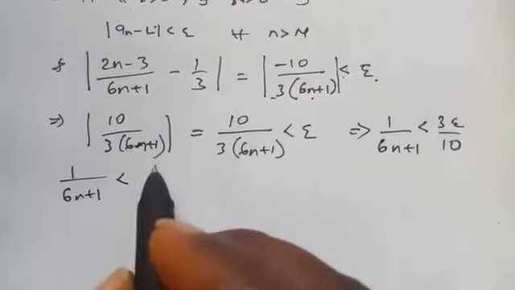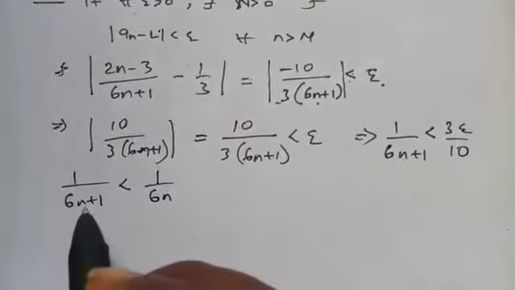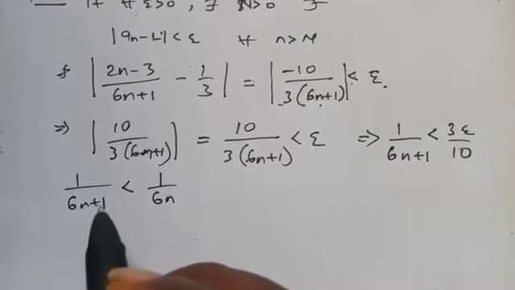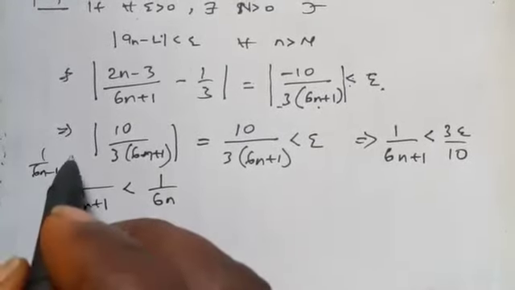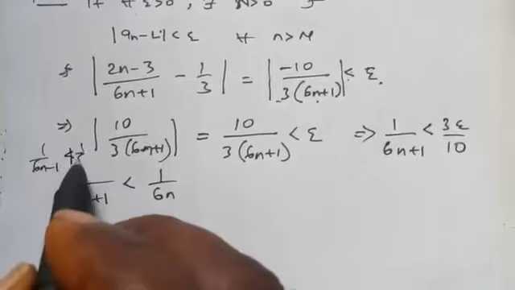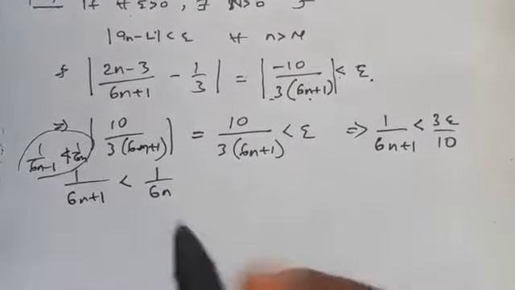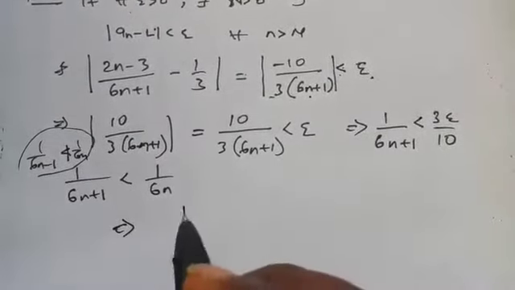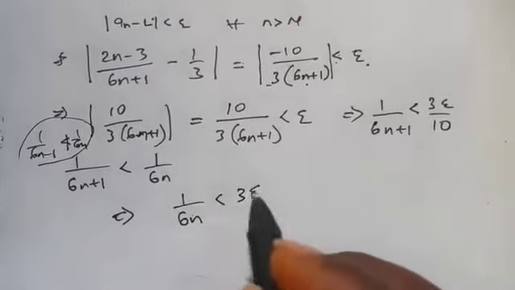This is less than 1 over 6n. But this thing that I'm showing here does not hold for minus. That is, if you have 6n minus 1, it is not less than 1 over 6n. So we should take note of that. It only holds for plus. So that simply means that this can be written as 1 over 6n is less than 3 epsilon over 10.